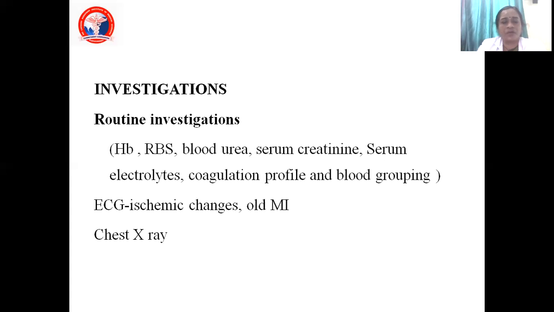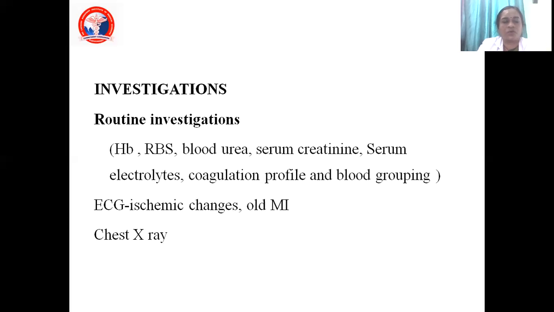Another important thing is the coagulation profile, like your bleeding time, clotting time, prothrombin time, platelet count, everything should be done. Because in pediatric cases coming with some disorder, they might have some bleeding disorders. Without knowing the complete coagulation profile, as an anesthetist, we are not in a complete form. And finally, you must know the blood grouping and typing. Unless you know that, you won't be confident, because on the day of surgery, sometimes with major surgeries, you need some reservation of blood. So unless you know the grouping beforehand, you cannot reserve blood. And after these routine blood investigations, another important component is the ECG. Why ECG?